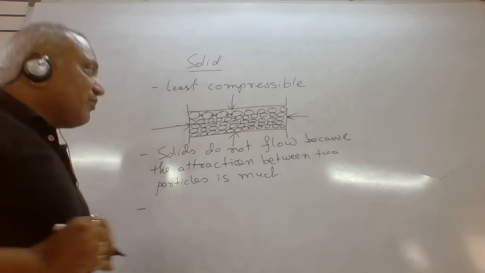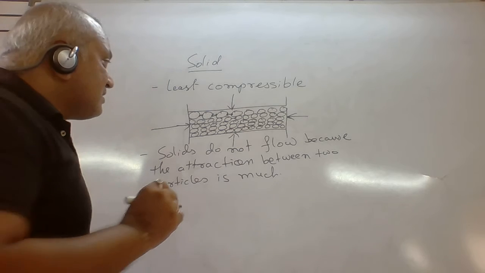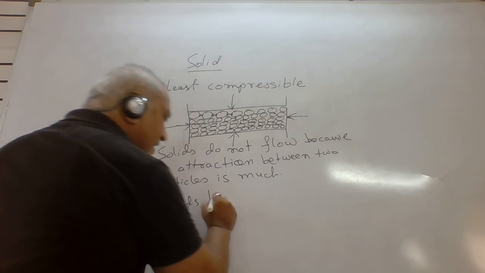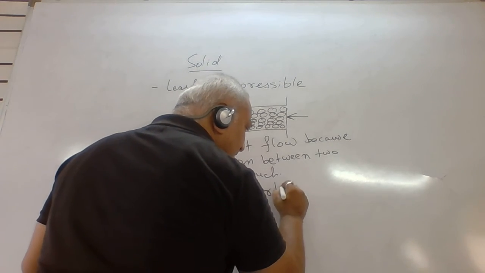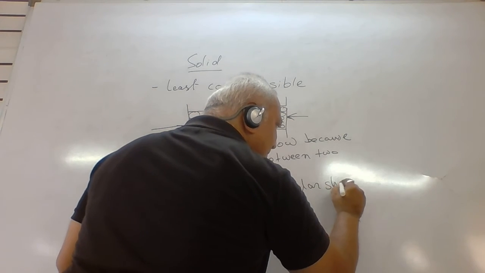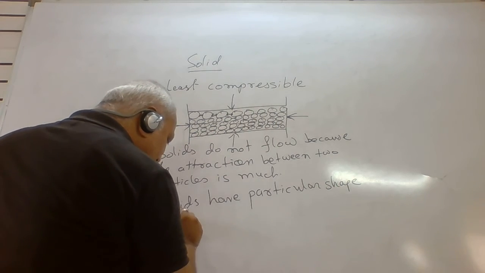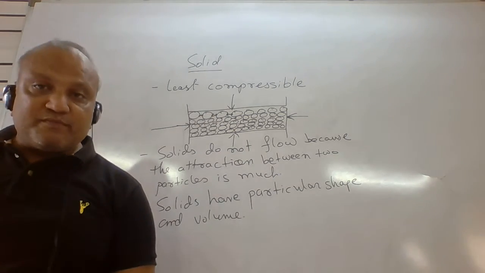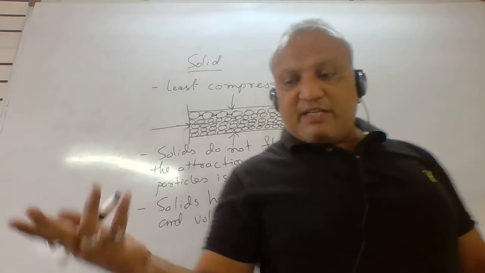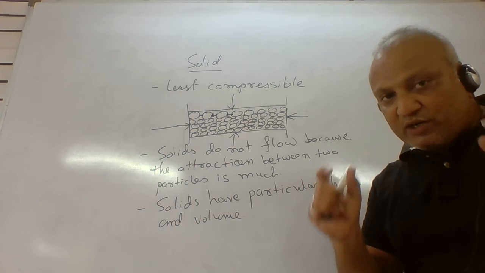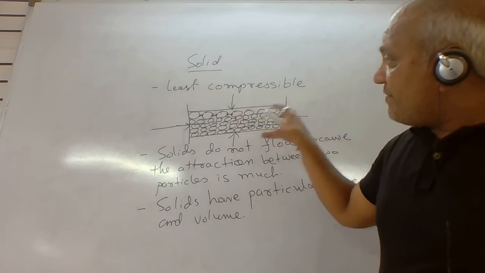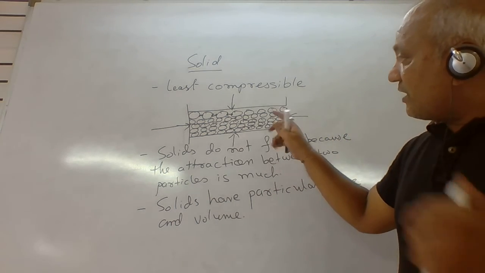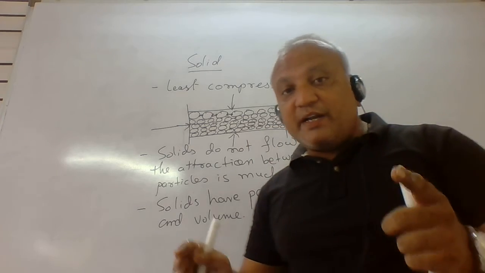Third point for solid matter, solids have particular shape and volume. Why do solids have particular shape and particular volume? Can you answer, beta? It is the same reason, because in the solid state the arrangement of particles is unique, and it is a compact figure.